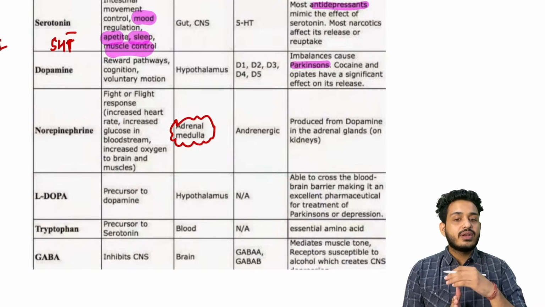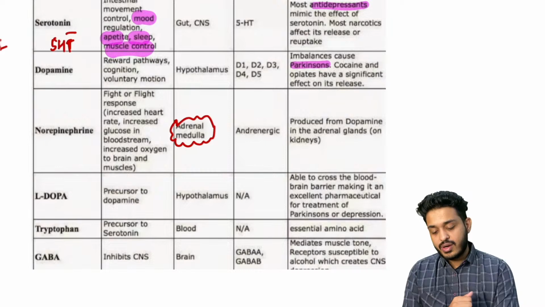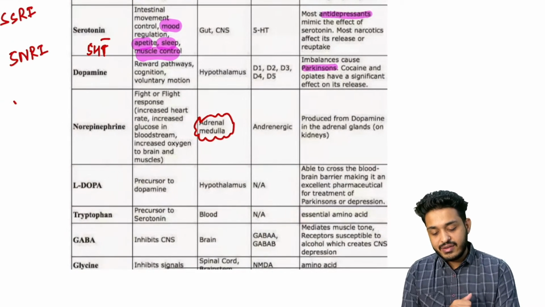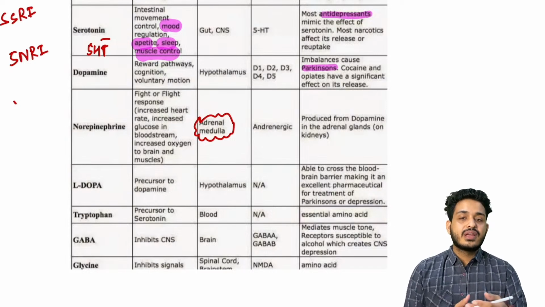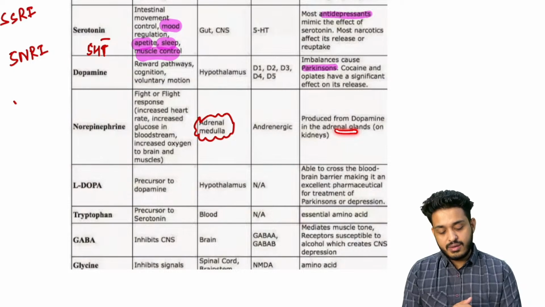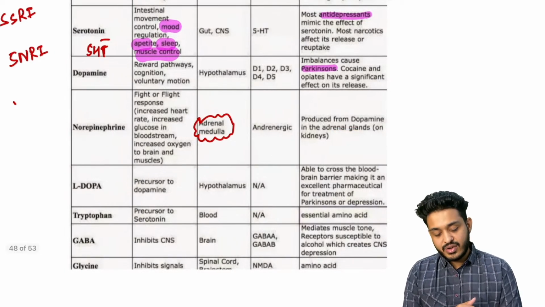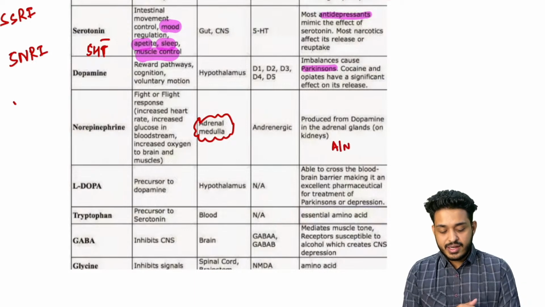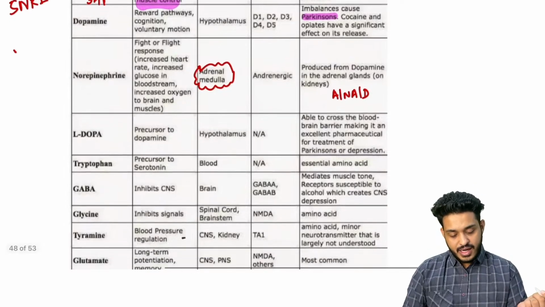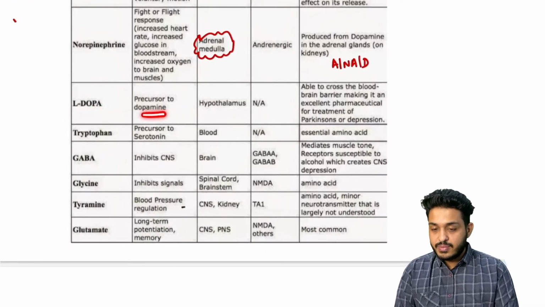What about this medulla? Medulla will be releasing catecholamines. The things that are coming from medulla, they are known as catecholamines, and it will be producing what? It will be making dopamine, and dopamine is going to be responsible for the production of norepinephrine, right? So these are your catecholamines like adrenaline, noradrenaline, and dopamine. These are going to be coming out from the adrenal gland, right?